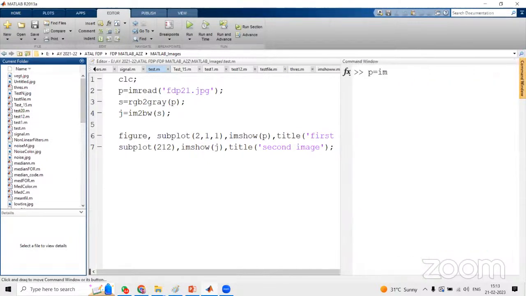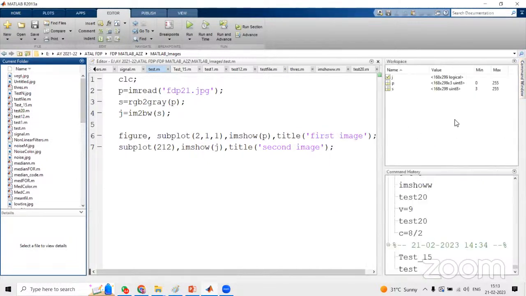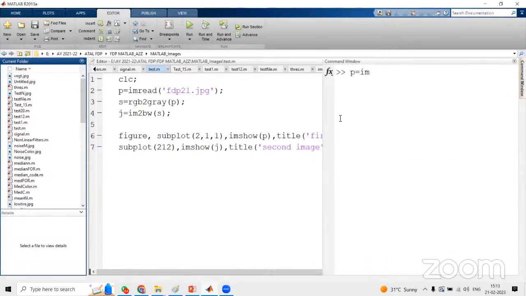Now let me check the command window. Later I'll come to the MATLAB editor for writing the program.